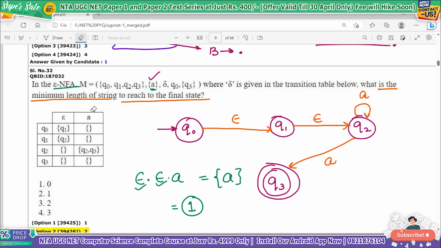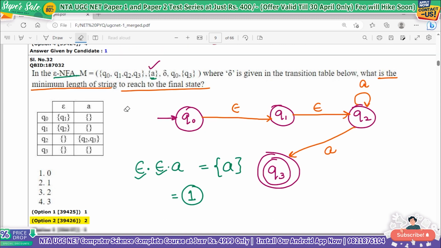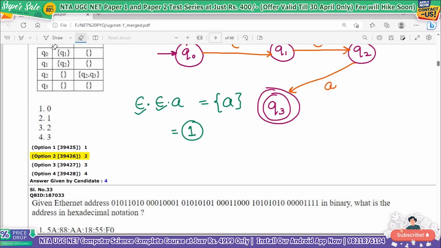Therefore the minimum length of the string to reach the final state is simply A. Read null, null is not a part of your language and not a part of your alphabet, so you will not count null at all. So the minimum length comes to 1, that is option number 2.